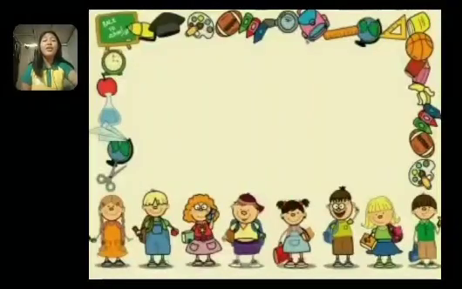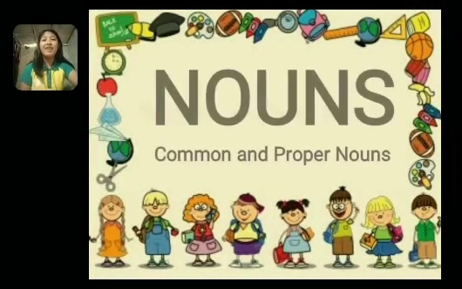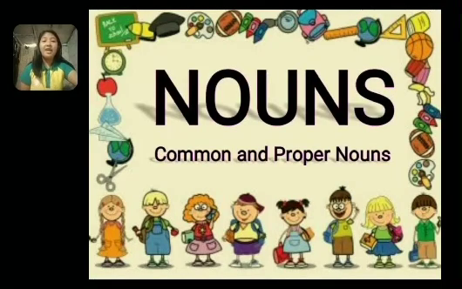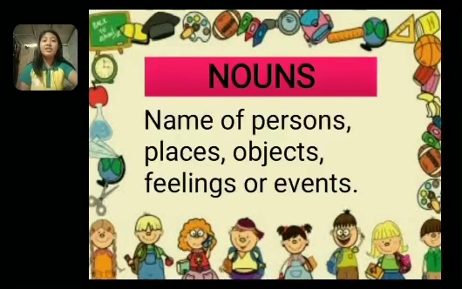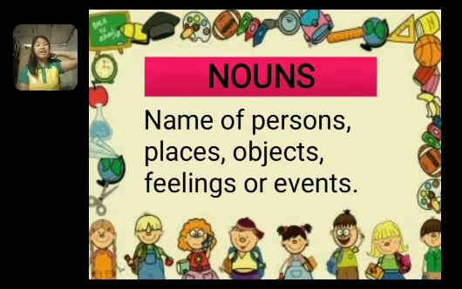Good. So today we are going to learn about nouns. So what is a noun? A noun is the name of persons, places, objects, feelings, and events. Again, class, what is a noun? It is the name of persons, places, objects, and events.